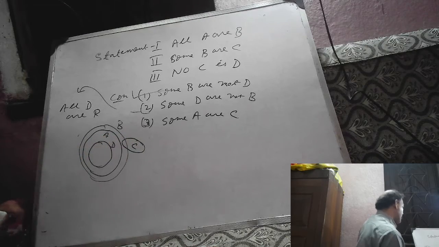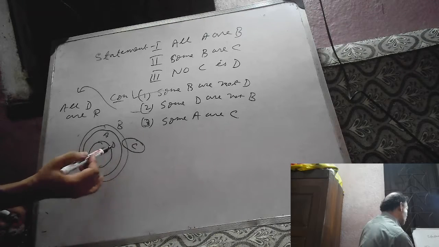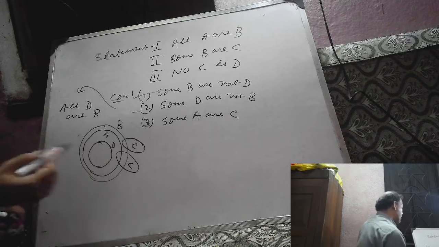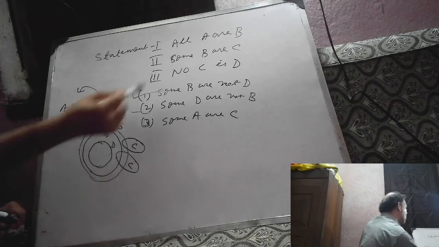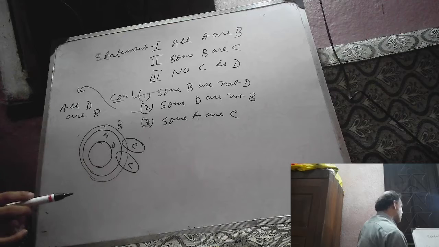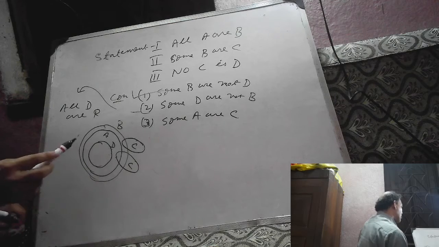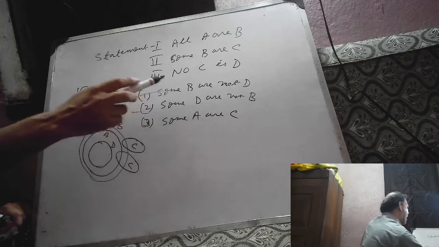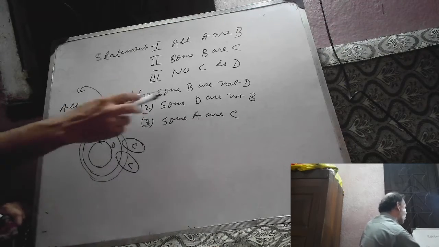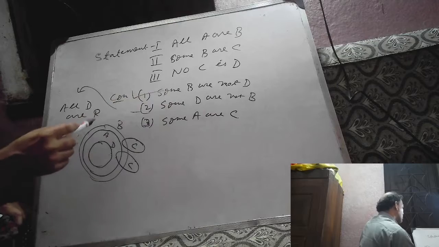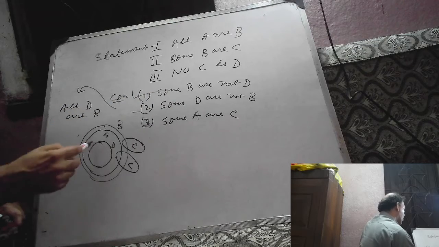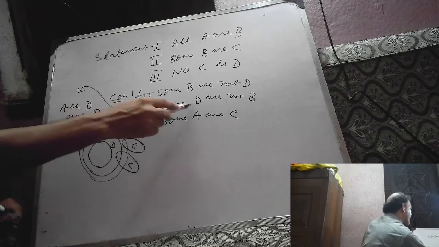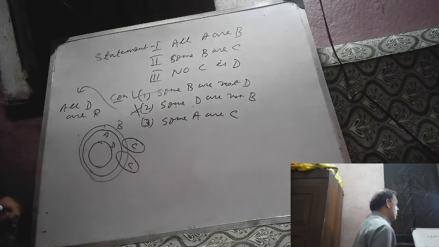Now no C is D. We can place C like this also. There is no intersection between C and D, so no C is D is also correct. So we have been able to represent all D are B, assuming all D are B is true. So some D are not B will be false.